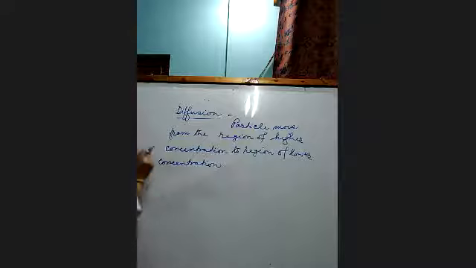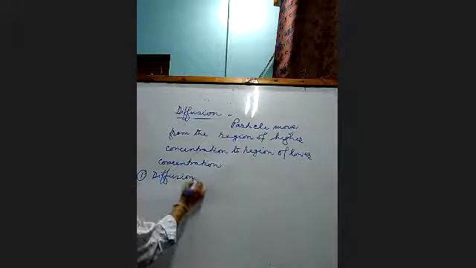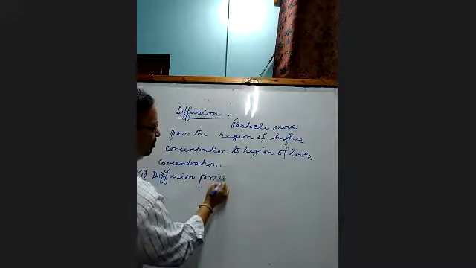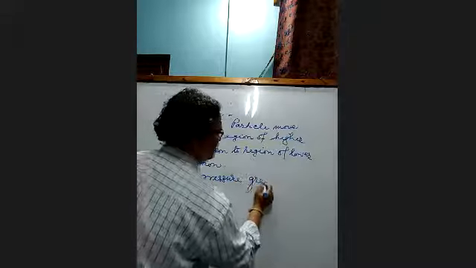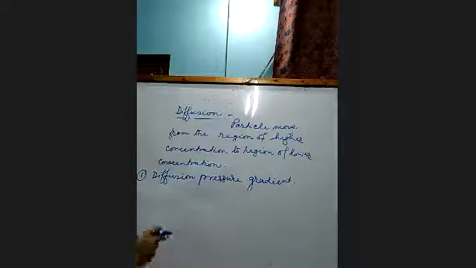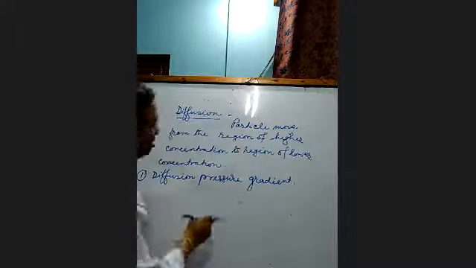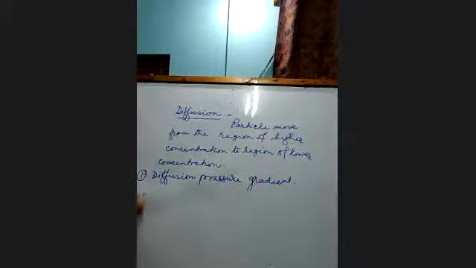The movement through diffusion requires the diffusion pressure gradient, that is, there must be a difference between the two points. The difference in concentration must be there.